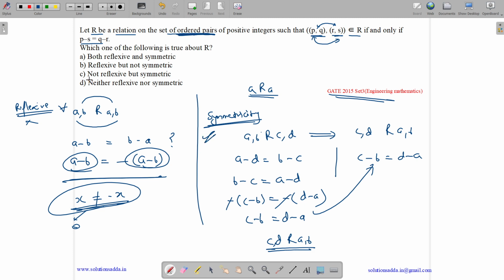Yes, it is symmetric. So it is not reflexive but symmetric. So the answer is option C. The relation R is not reflexive but it is symmetric.